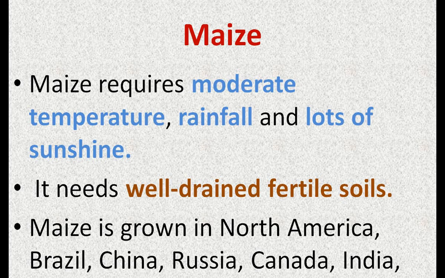Got it? And it needs well-drained fertile soil, the same type of climatic condition which is required for the growth of wheat. Maize is grown in North America, Brazil, China, Russia, Canada and India.